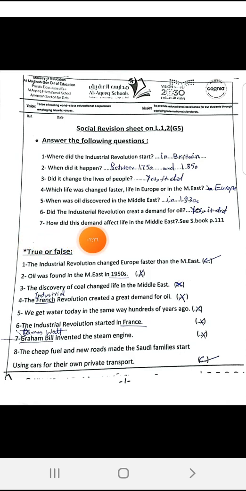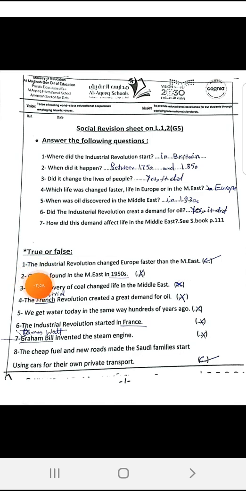Question 7. How did this demand affect life in the Middle East? You can read the student book page 111, but shortly you can see in this page how the demand for oil, and when the Middle East started to sell oil, this led the people in the Middle East, especially in the Gulf states or in Saudi Arabia, to have their own private cars, to have new buildings, to have roads and highways, and so on.